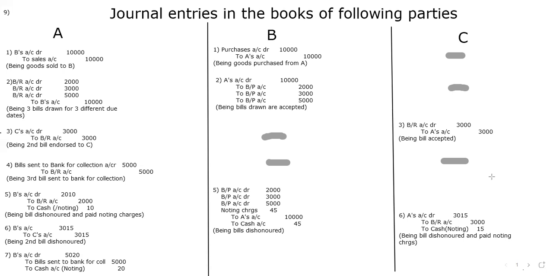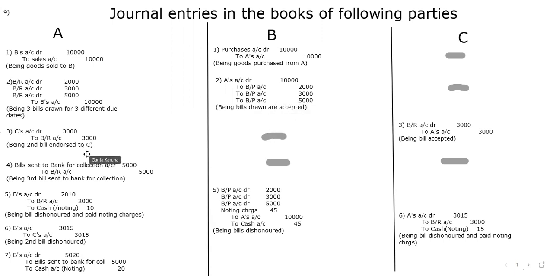So the noting charges have been levied by the bank. Here we have A, B, and C. C is an endorsee. So for A, first for the sales I have written, and here for the purchases I have written. Then three different bills. So here it is, three different bills accepted.